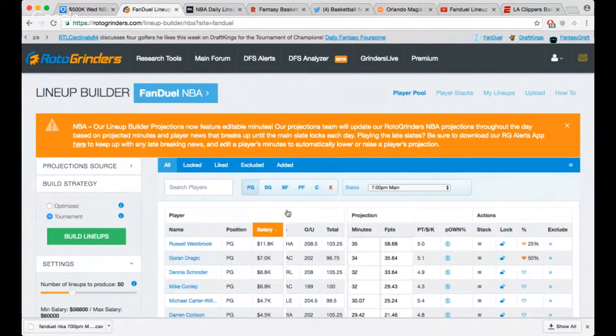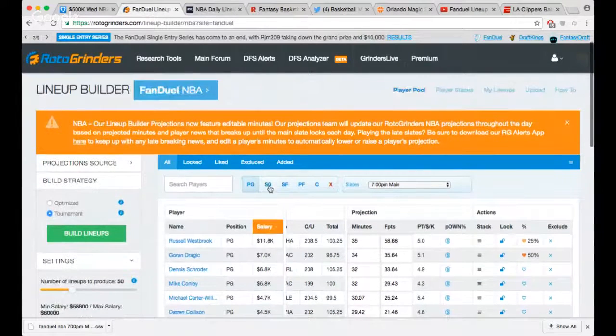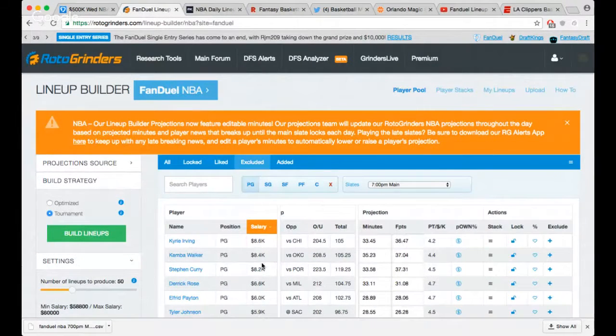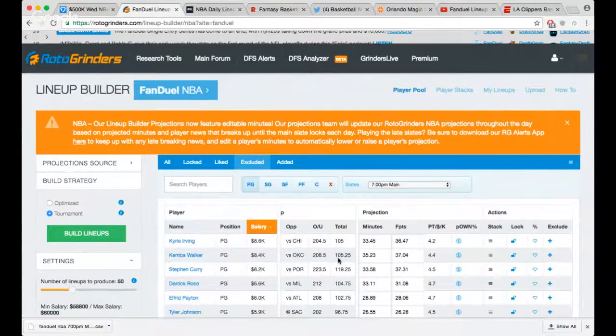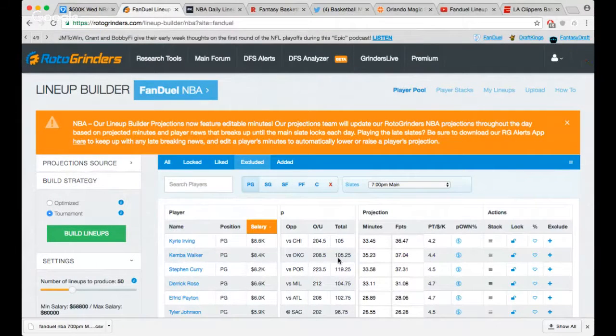Let me see, I don't think I have any of the Charlotte guys in my player pool, so we gotta go to excluded. Kemba, so they're projected to put up about 105 points. So yeah, man, Kemba's definitely a tournament option. Vegas thinks this is a pretty high scoring game. Not anything too crazy, but Kemba is in a decent spot with high usage. I like it.